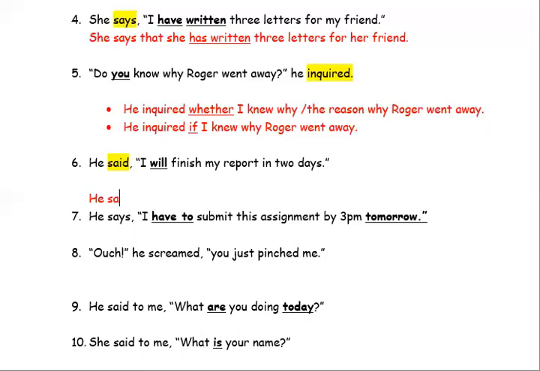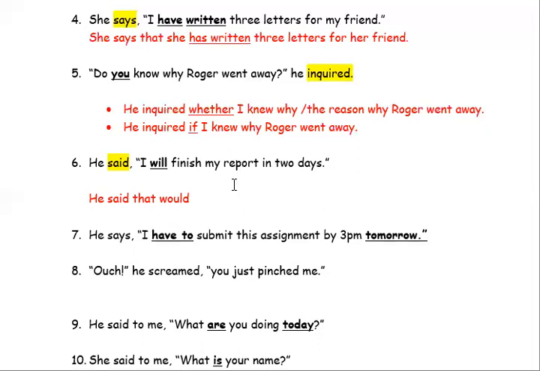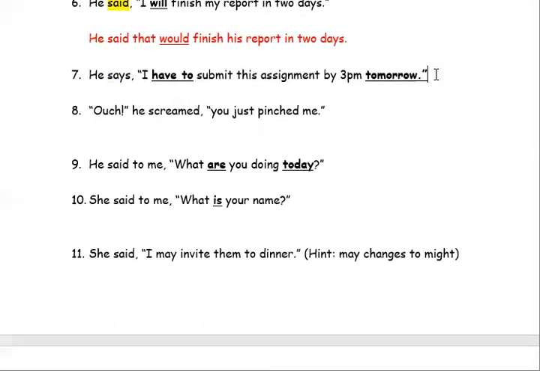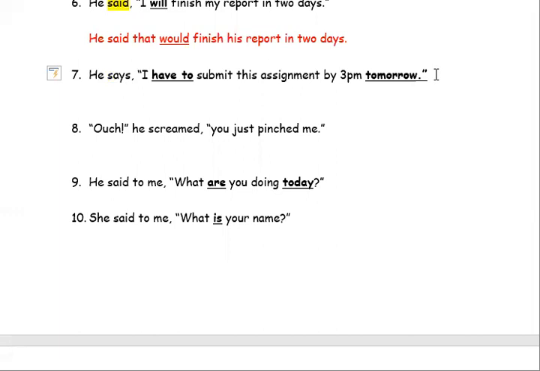So starting with he said that, will becomes would. When you're changing will to the past tense, it becomes would. He said that he would finish his report in 2 days. All right, I'm going to underline the word would. There we go. Okay, moving on.